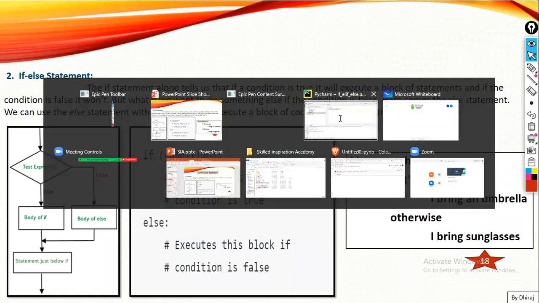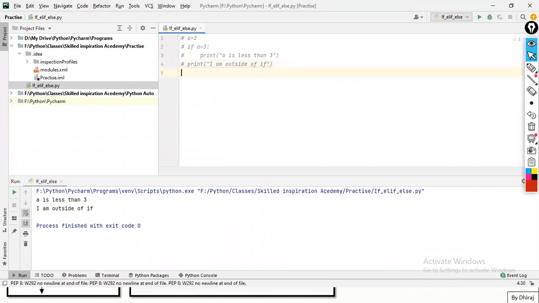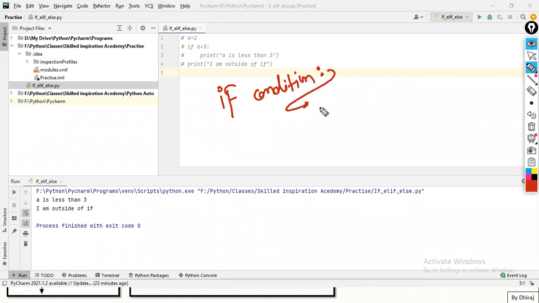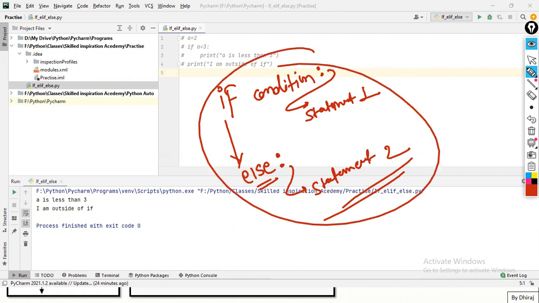Let's move ahead. Here, let me comment this part. The syntax for the if and else statement is the same. If condition, colon, indentation, and we can write statements. Let's say statement 1, and below it I can write else. Here in else we do not need to write a condition. You can just write colon and then put statement 2. So this is the syntax for the if and else statement.